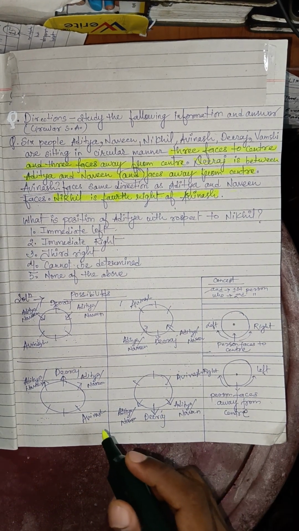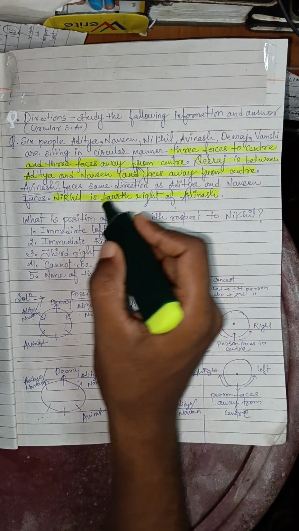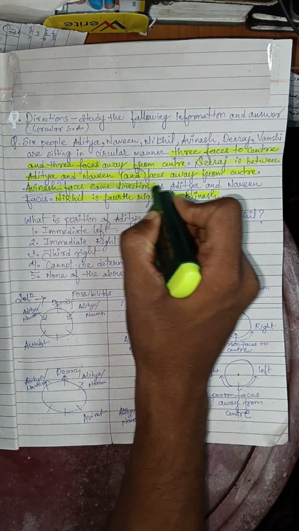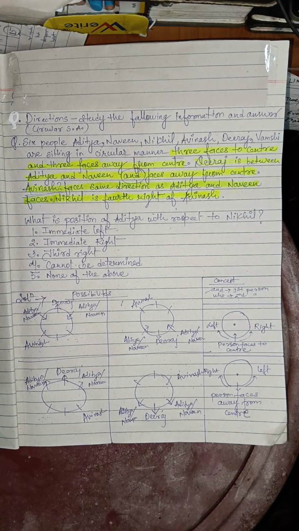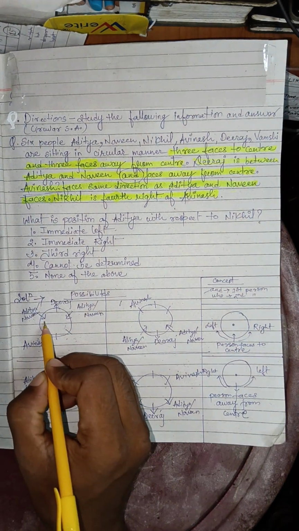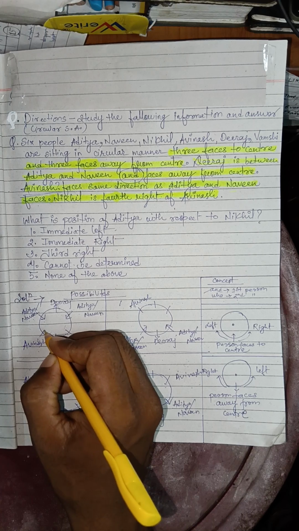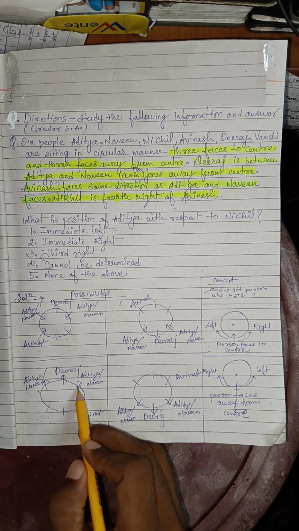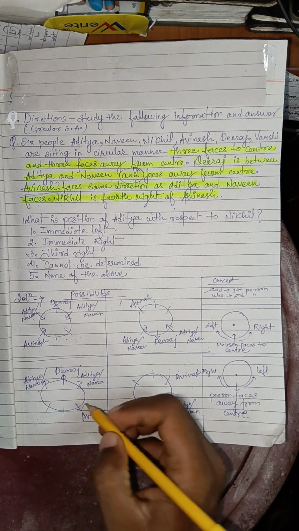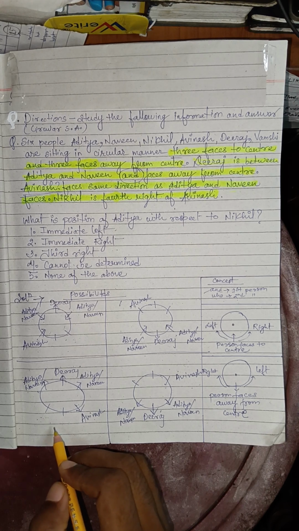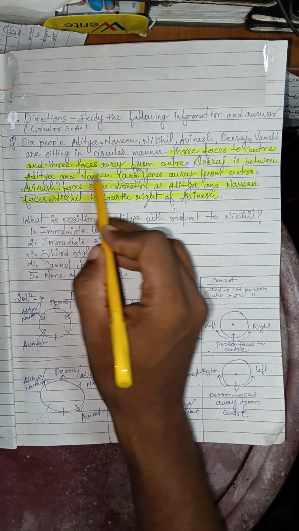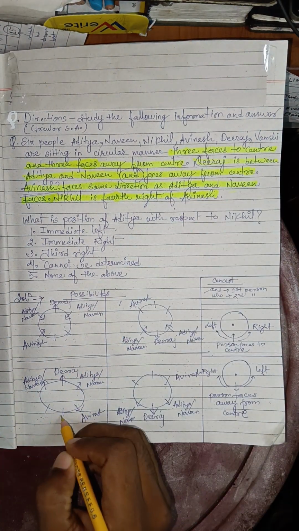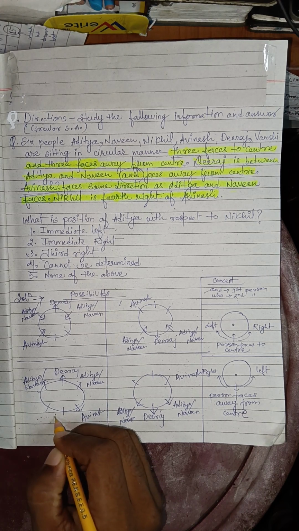Now we take an assumption in which direction Avinash faces. In the question it is written that Avinash faces same direction as Aditya and Naveen face. So Aditya and Naveen face inside in assumption 1, so Avinash also faces inside. In the other case Aditya and Naveen face outside, so Avinash also faces outside. But in the question it is written that three face to the center and three face away from the center. So from this clue, this assumption can be wrong.